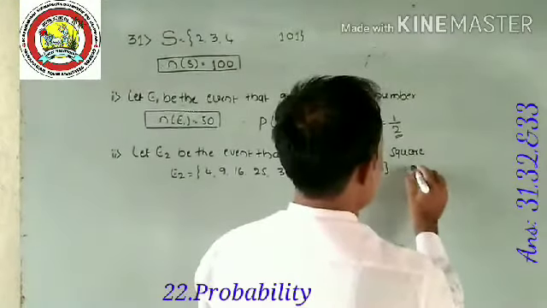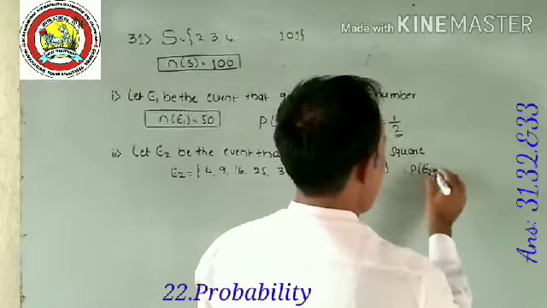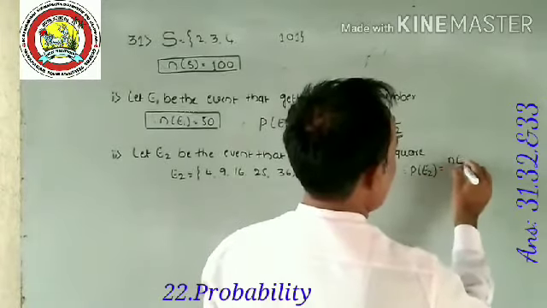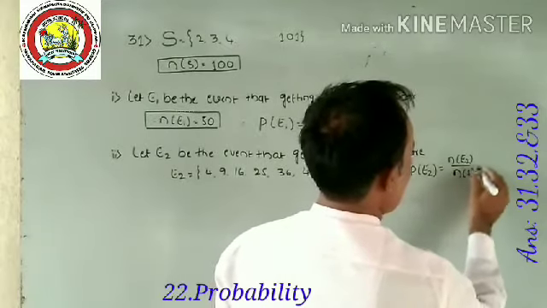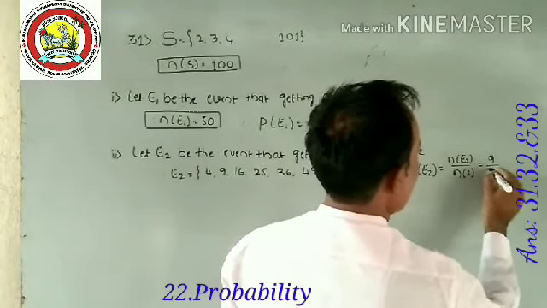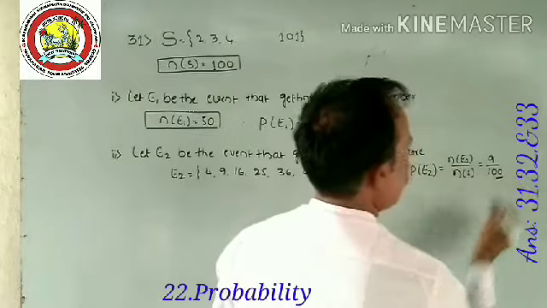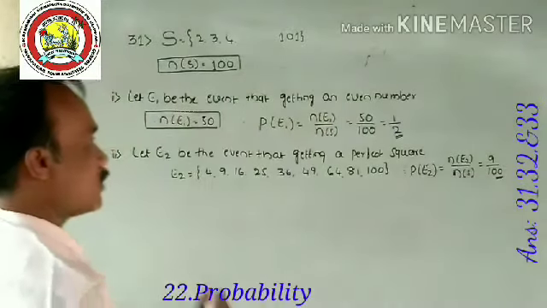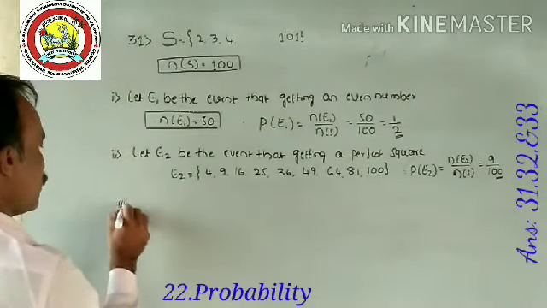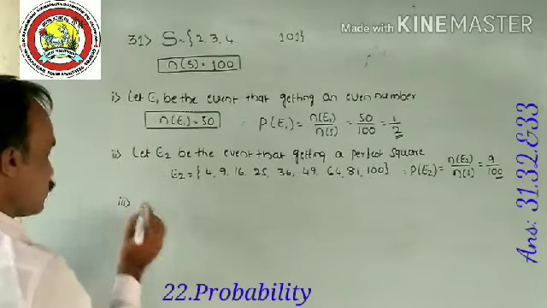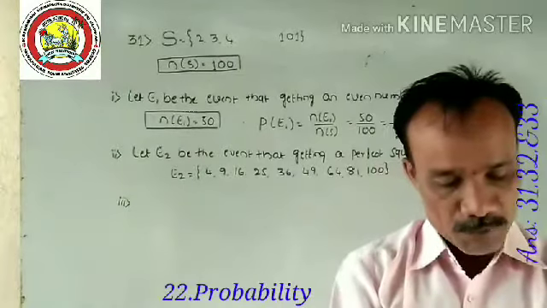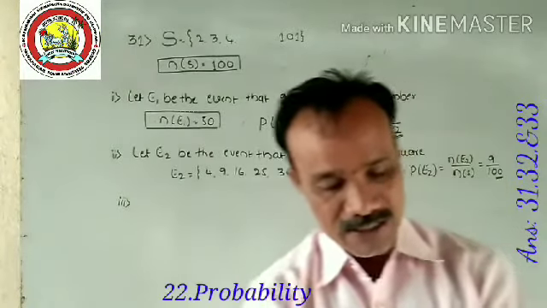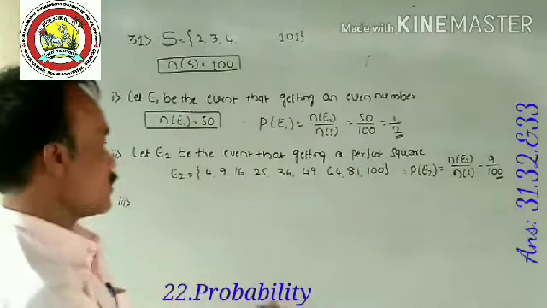Therefore, the probability of this event P of E2 is equal to the formula n of E2 divided by n of S, so that is equal to 9 divided by the total numbers, that is 100. The second answer is 9 divided by 100. Let's see the third event. A prime number less than 10.